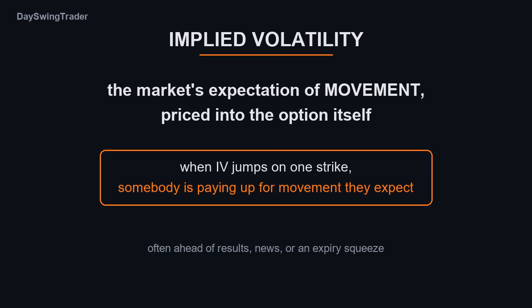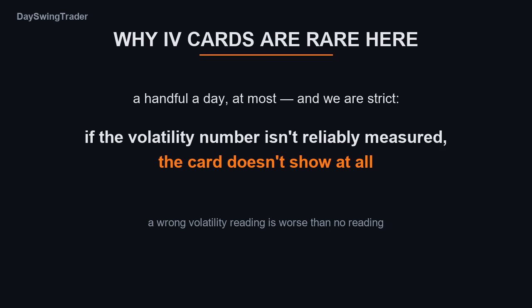Next, the volatility spike. When implied volatility jumps sharply on one strike, somebody is paying up for movement they expect. Often ahead of results, or news, or an expiry squeeze. These are the rarest cards here, a handful a day at most. And we are strict. If the volatility number isn't reliably measured, the card doesn't show at all. A wrong volatility reading is worse than no reading.